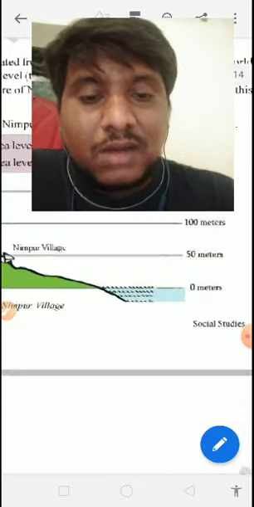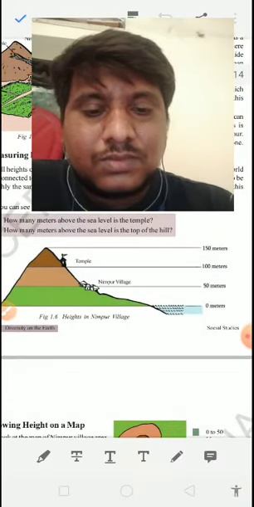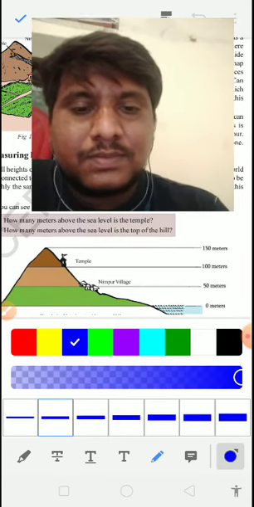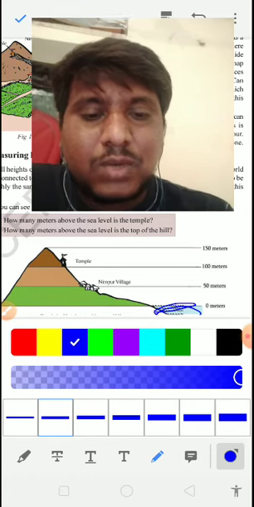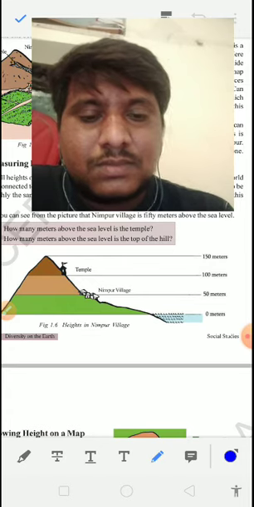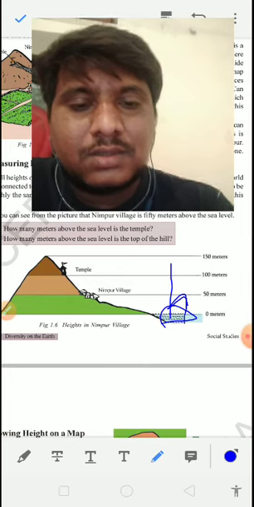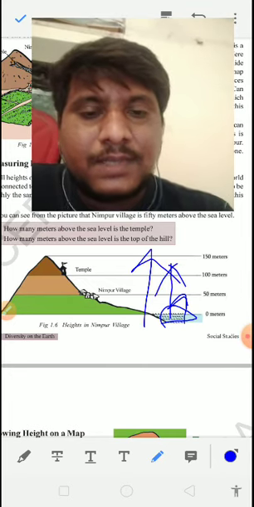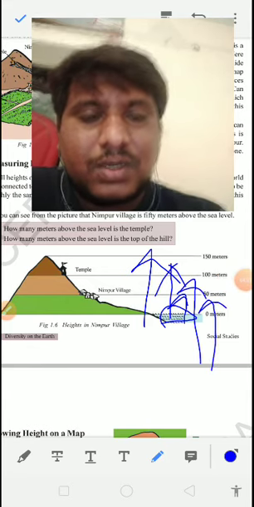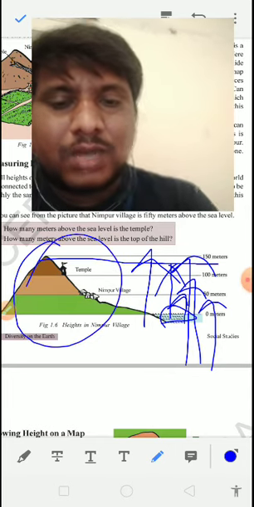Children, all of you observe this blue color. Have you observed this blue color? Here they have given some blue color. This blue color indicates sea level. From there they are going to measure height. From 0 to 50 is the village, from 0 to 100 the temple, from 0 to 150 is the total height of the mountain. Total height of the mountain.